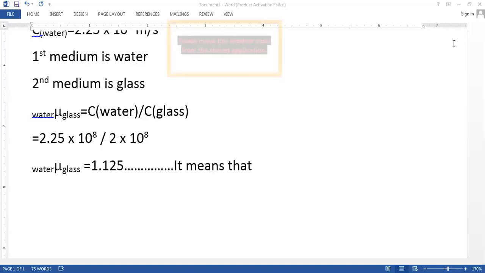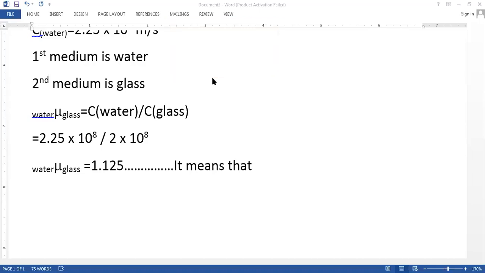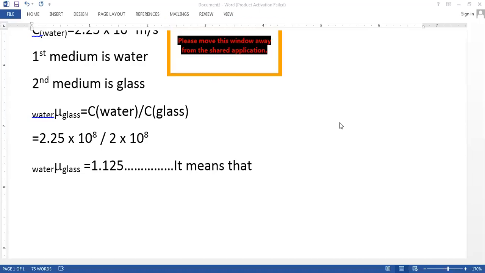Swada, your answer is right. Mrugal, your answer is again wrong. Soham, your answer is right. Shravani, your answer is right. Vaibhavi, your answer is right. Shreya, your answer is right.